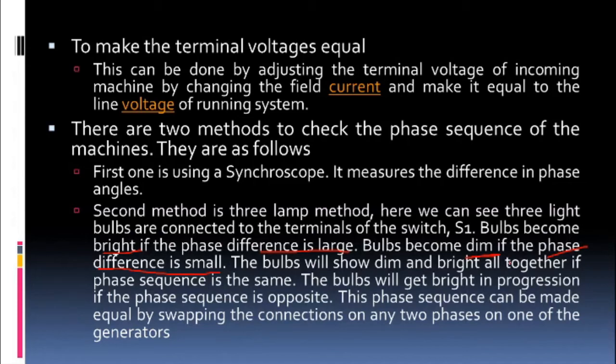Obviously, if phase sequence is not equal, तो phase sequence change करने के लिए क्या करना पड़ेगा? Obviously, phase sequence change करने के लिए आपको जो टर्मिनल कोई भी दो टर्मिनल को आपको इंटरचेंज करना पड़ेगा. तो फिर दोनों का phase sequence सेम हो जाएगा and you can do the synchronization properly.